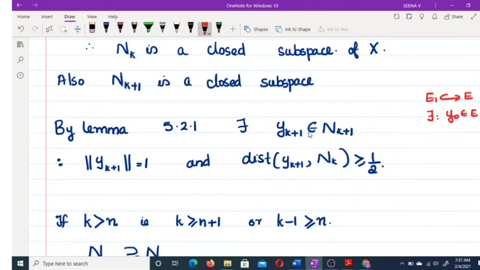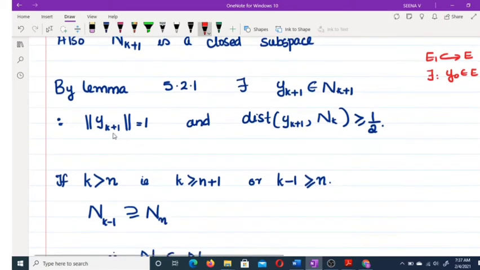I am denoting y(k+1), taking Nk+1 for E1 and Nk for E. So there exists a y(k+1) in N(k+1) such that the norm of y(k+1) equals 1 and the distance between y(k+1) and Nk is greater than or equal to 1/2.